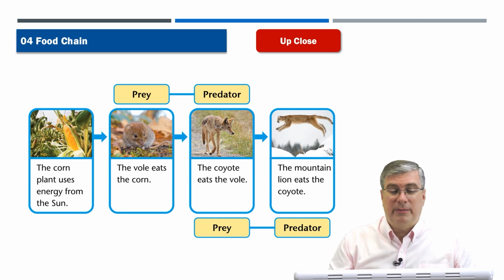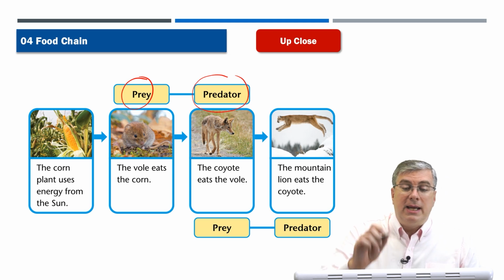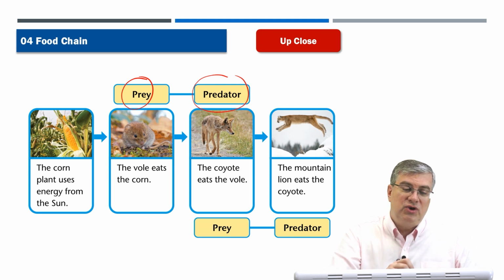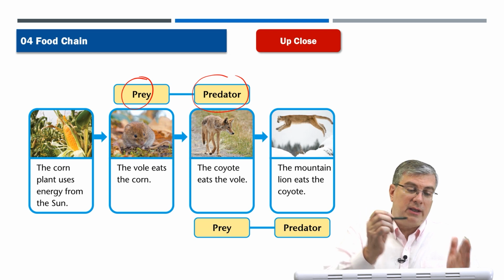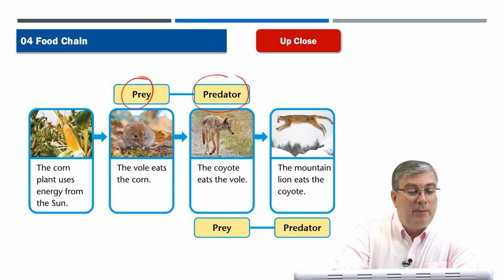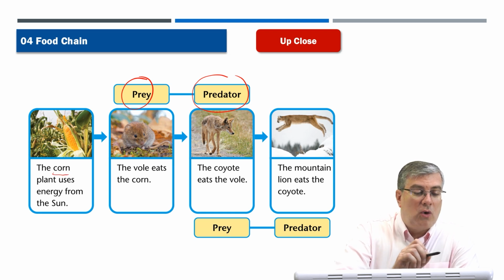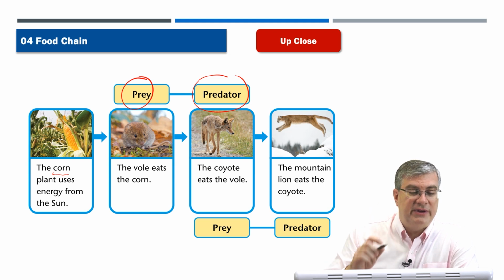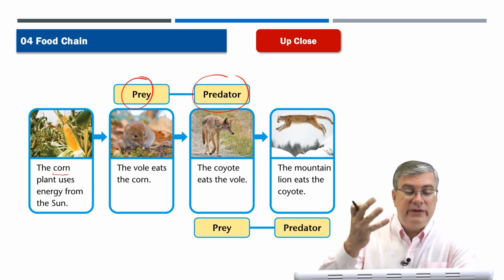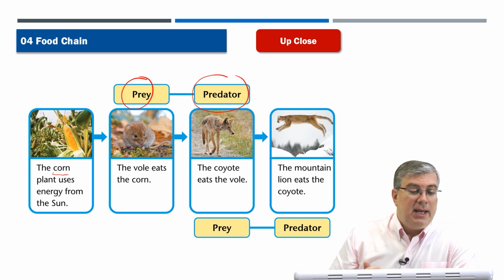Another idea that we talked about already quite a bit is prey and predator. Now, again, we have a food chain here, and the bottom of the food chain is on the left, and the top of the food chain is on the right. So first we have a plant, and the type of plant here is corn. The plant that grows corn uses energy from the sun to produce corn.